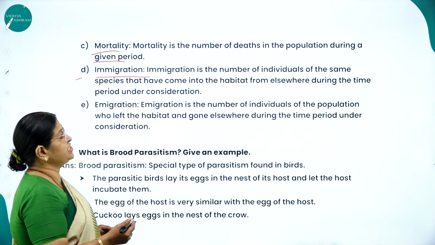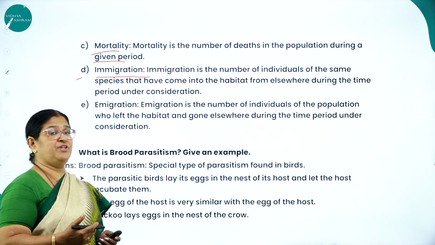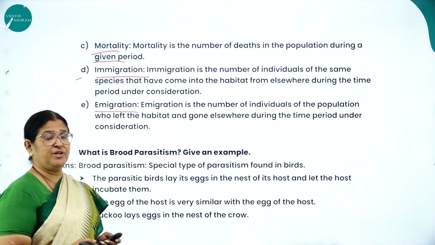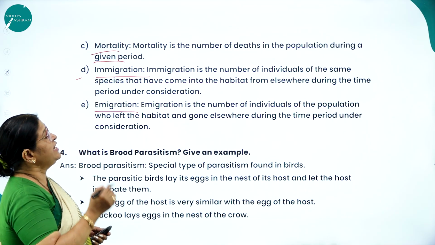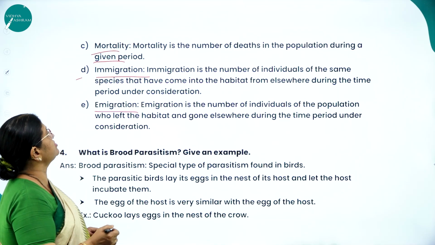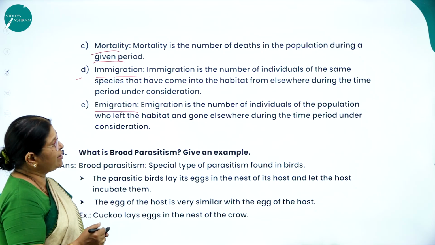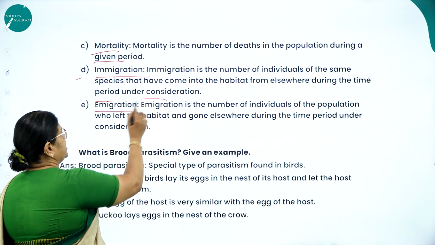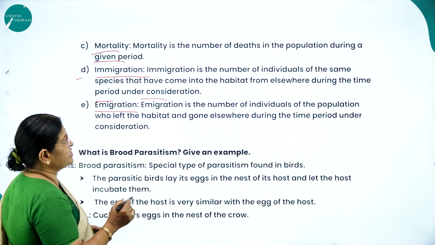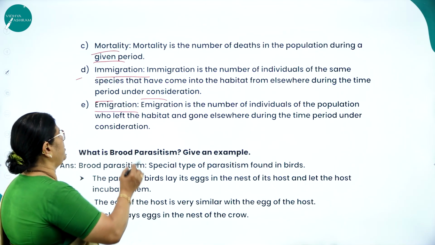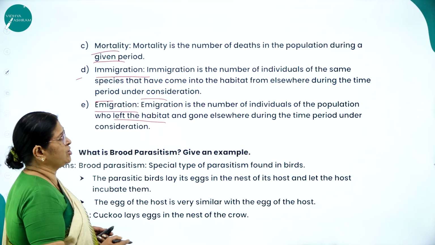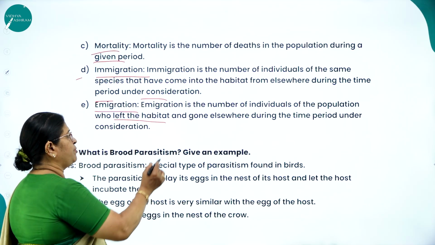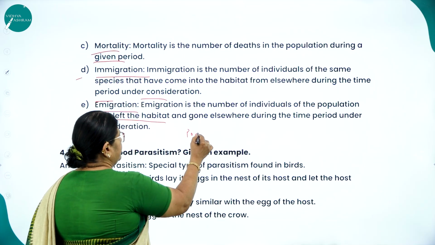Immigration will also increase the size of the population, whereas emigration will decrease the size of the population. So what is immigration? Immigration is the number of individuals of the same species that have come into the habitat from elsewhere during the time period under consideration. Emigration is the number of individuals of the population who left the habitat and gone elsewhere during the time period under consideration. So population size